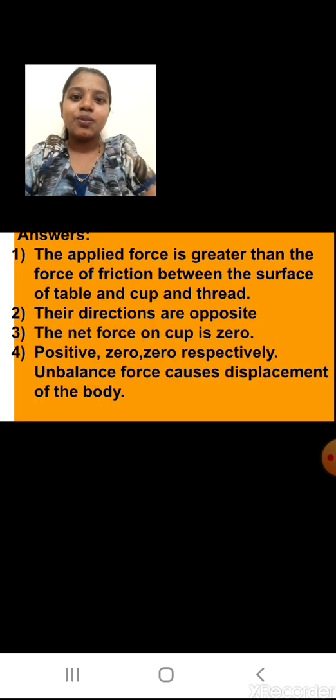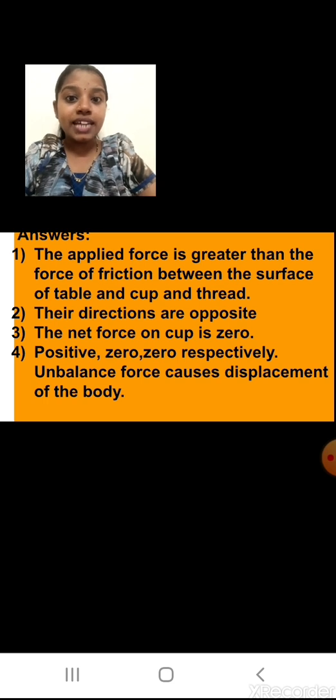Yes, see. What are my answers? First one: the applied force is greater than the force of friction between the surface of the table and the cup and the thread. Now what is happening? The force applied by the nut which is hanging is more as compared to the force of friction. As the cup is kept on the table, the friction force is less, and because of that the cup is getting moved towards the force which is more, that is because of the nut which is hanging. Okay students, understood this?